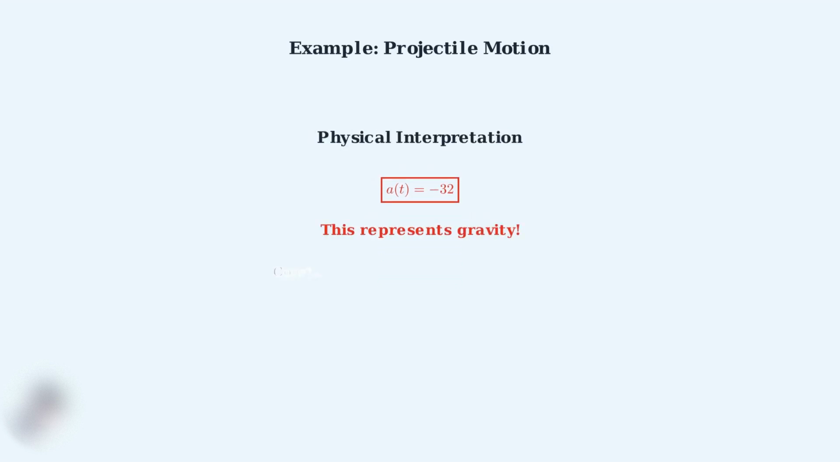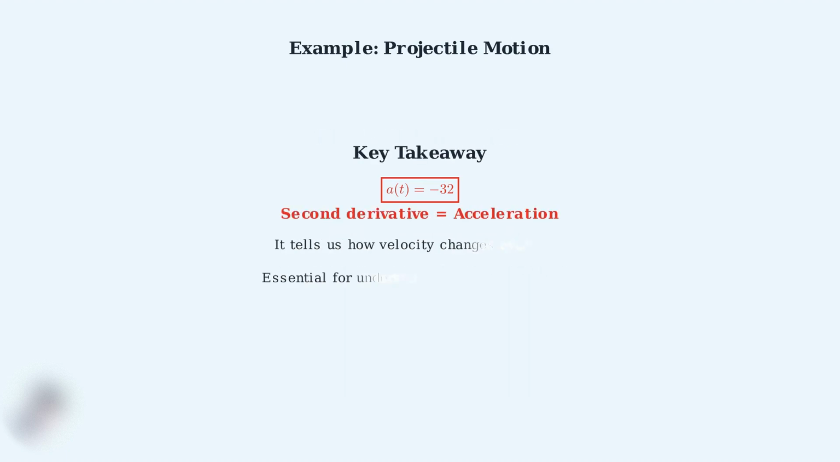This constant acceleration of negative 32 feet per second squared represents gravity. The negative sign indicates the acceleration is downward, and the magnitude of 32 is approximately half the acceleration due to gravity, which makes sense for projectile motion problems. The key takeaway is that the second derivative gives us acceleration. It tells us how velocity changes over time.